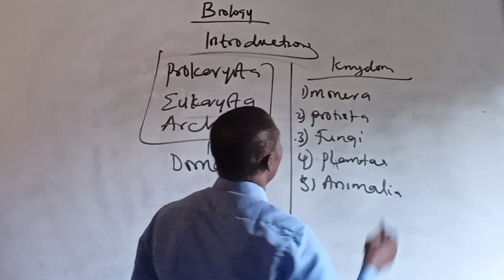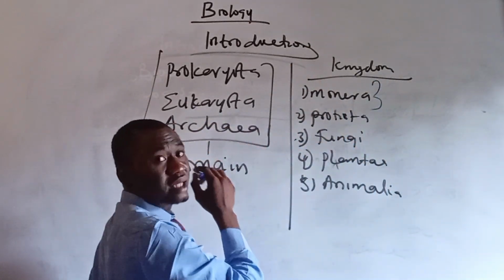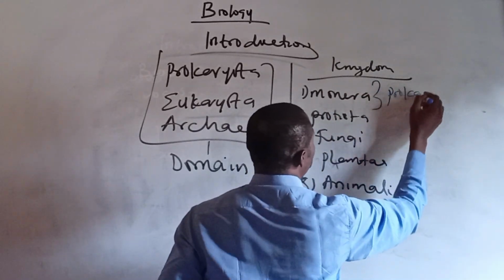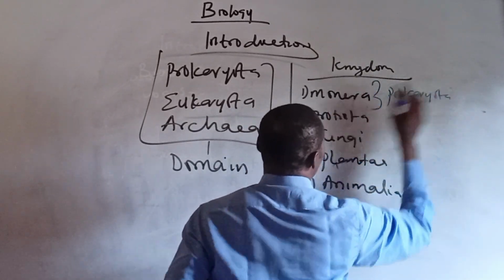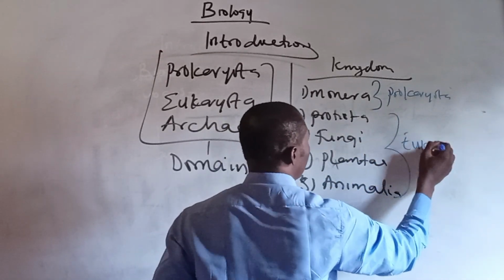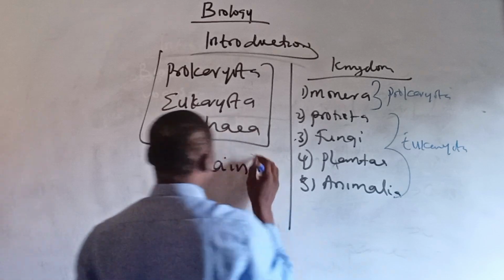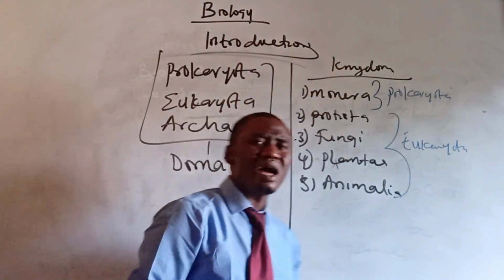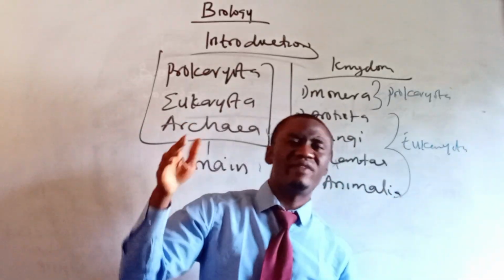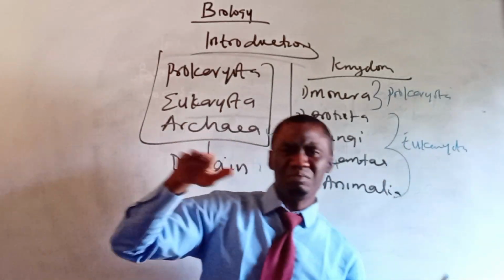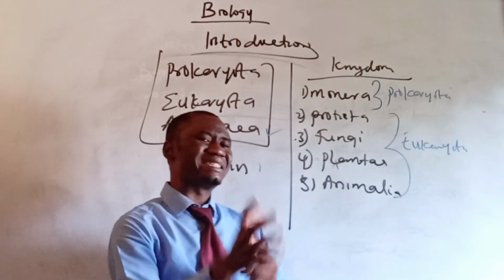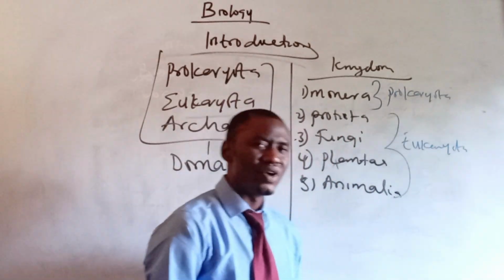Now, you look at the kingdom Monera, it is known as the prokaryotes. They are the kingdom prokaryotes. Okay, now from here or down here is known as the kingdom eukaryote. Now, what of the archaea? Now, archaea sometimes behave like a prokaryote, sometimes behave like a eukaryote. So archaea is in between prokaryote and eukaryote, based on certain conditions and criteria that is involved at a time.